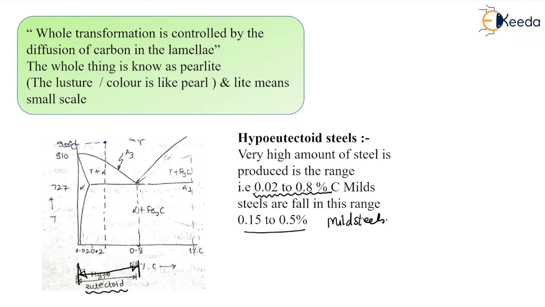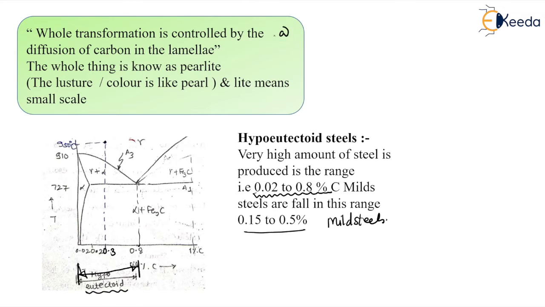Now I am starting above the A3 line, where everything is gamma, at 950 degrees centigrade, and I have chosen 0.3% carbon.